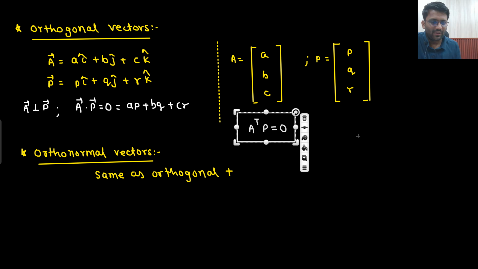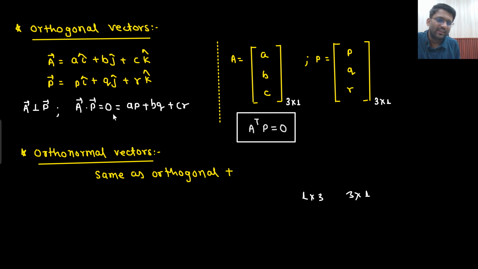How did I write down A transpose into P? This I have explained in the basics, if you remember. A is 3 cross 1, and P is also 3 cross 1. Now what you need is 1 cross 3 multiplied with 3 cross 1, then only you will get a single element. So the 3 and 3 cancel out and you get 1 cross 1. So A multiplied with P plus B multiplied with Q plus C multiplied with R. When we study vectors, I will directly write down element-wise multiplication: A into P plus B into Q plus C into R equals 0.